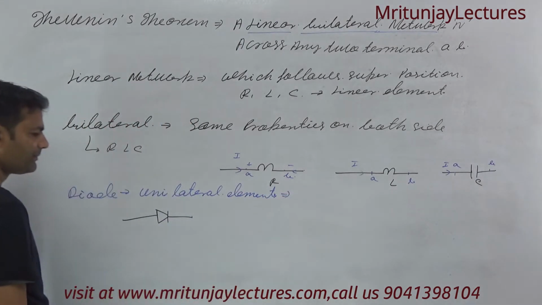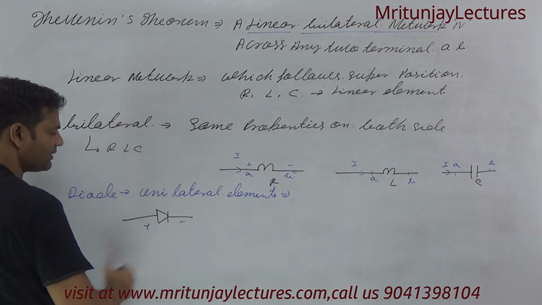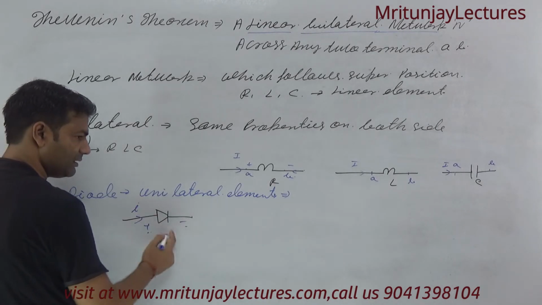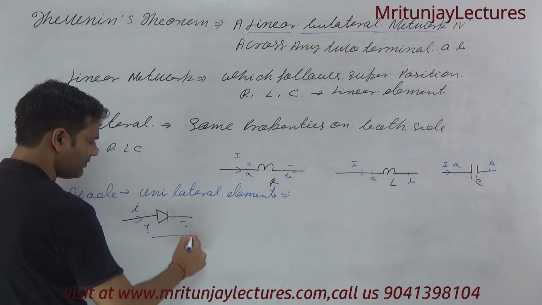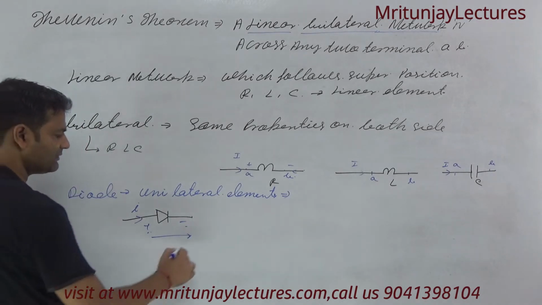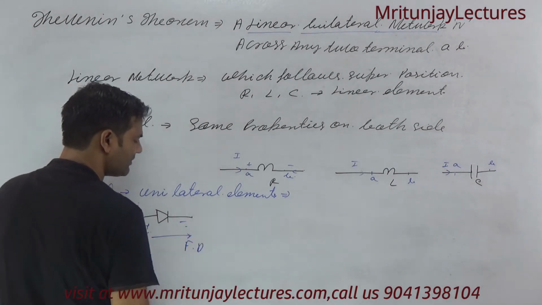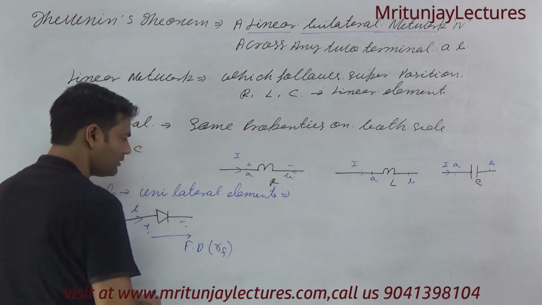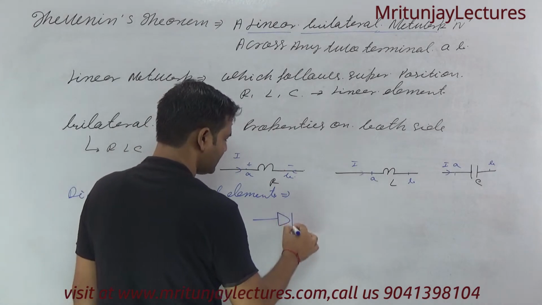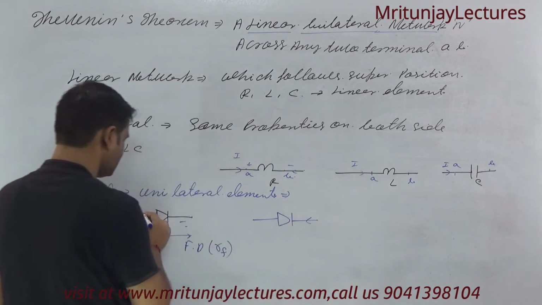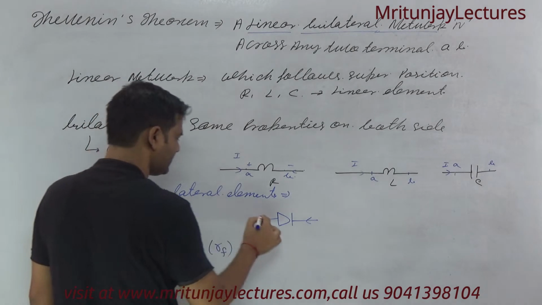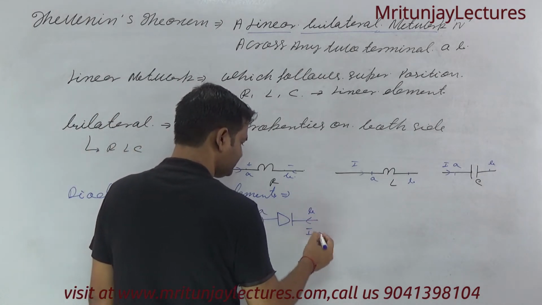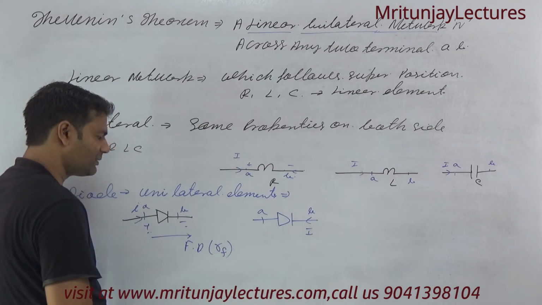First of all, suppose current I flows from positive to negative, that is forward bias. In case of forward bias the resistance is RF. But if the direction of current is changed, from B to A, then what about resistance?